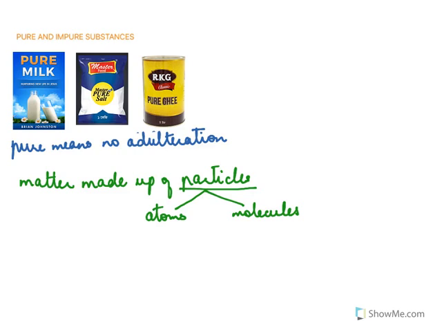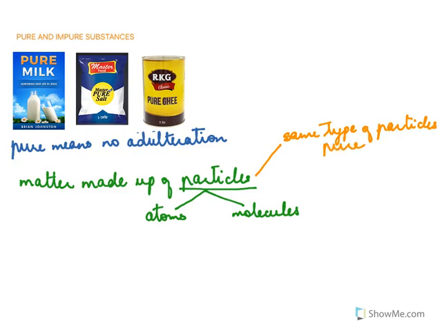Now, depending on this kind of particles, we can classify things as pure or impure. If the substance is made up of the same type of particles, it is said to be pure.